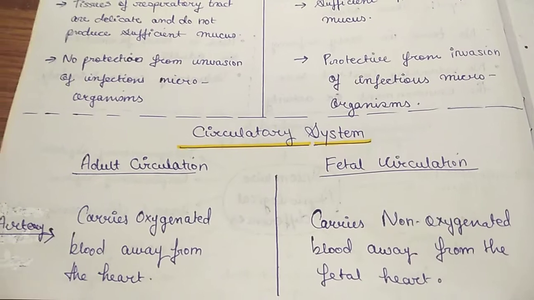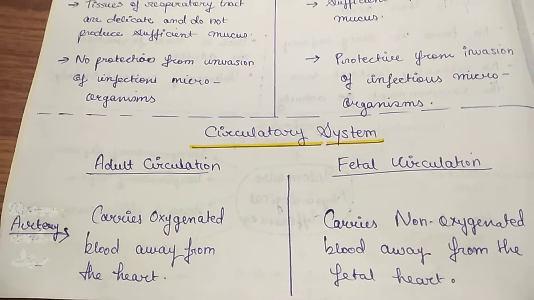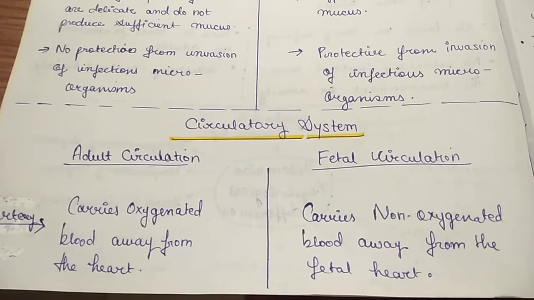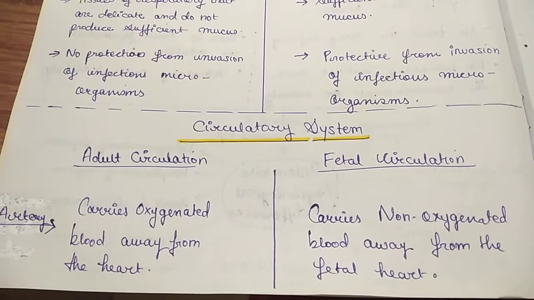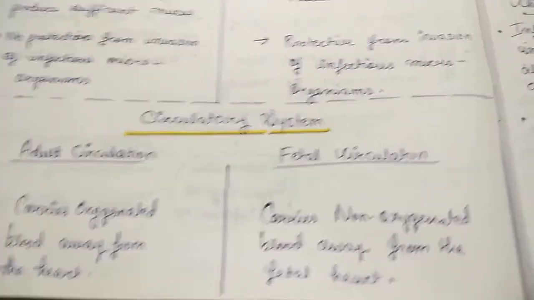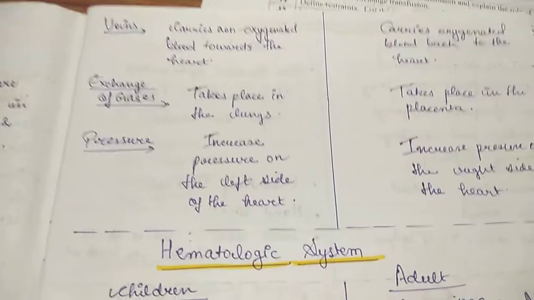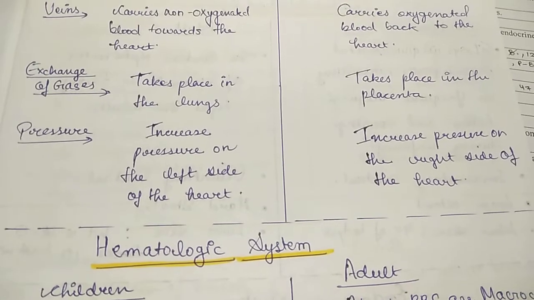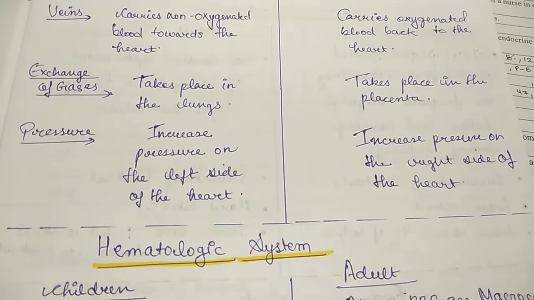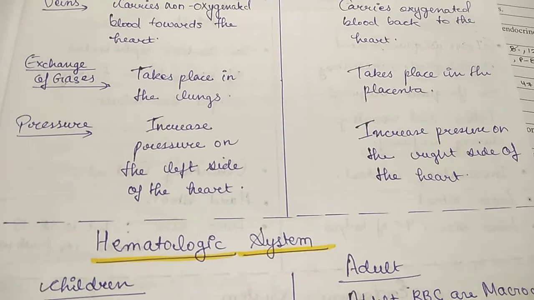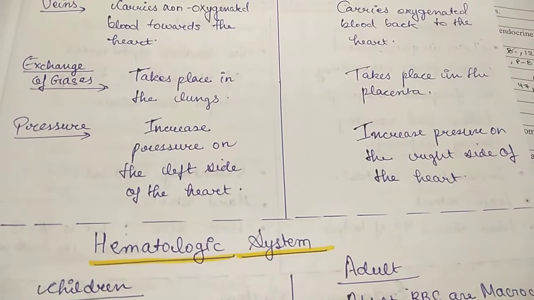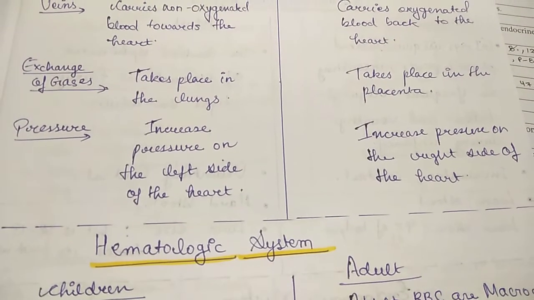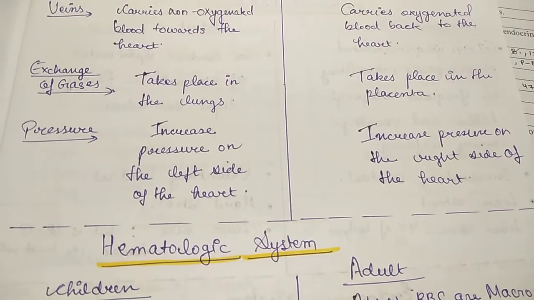This is again a very important topic, adult circulation. The artery carries oxygenated blood away from the heart, but in fetal circulation the arteries will carry non-oxygenated blood away from the fetal heart. Then veins will carry non-oxygenated blood towards the heart in adults, and will carry oxygenated blood to the heart in the fetus. Then exchange of gases takes place in the lungs, and in the fetus exchange of gases takes place with the help of the placenta.